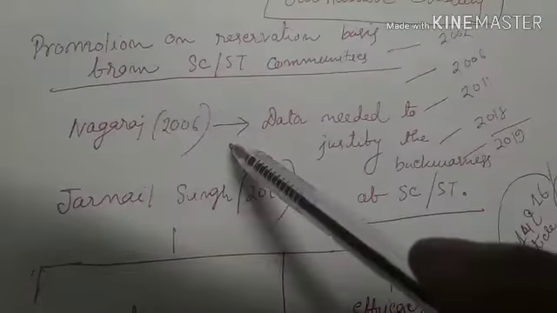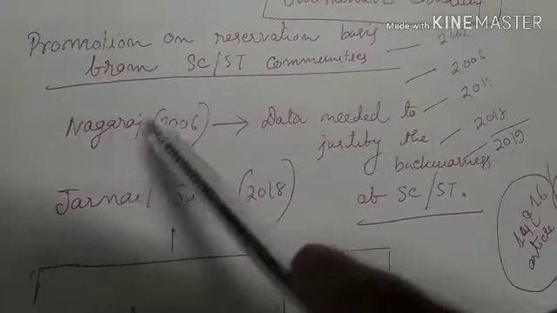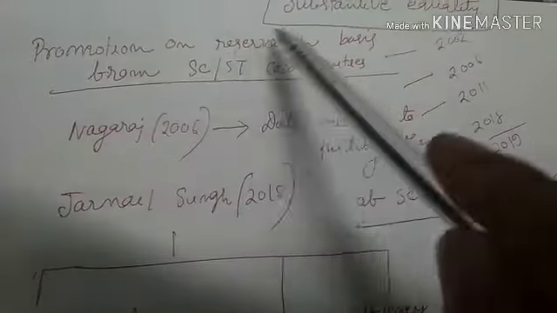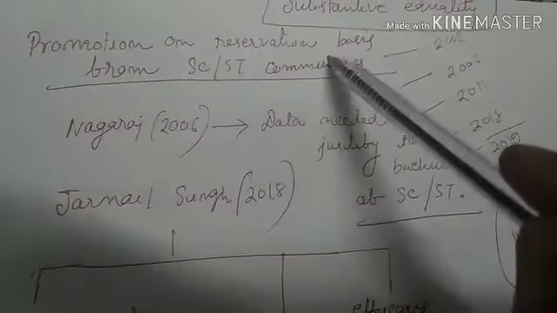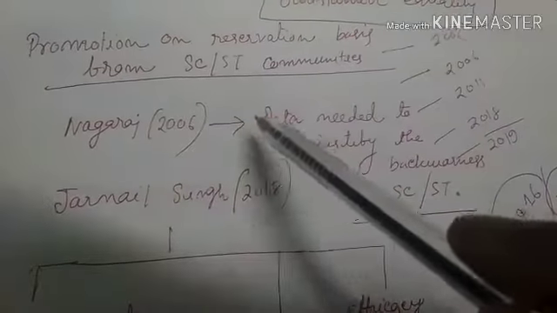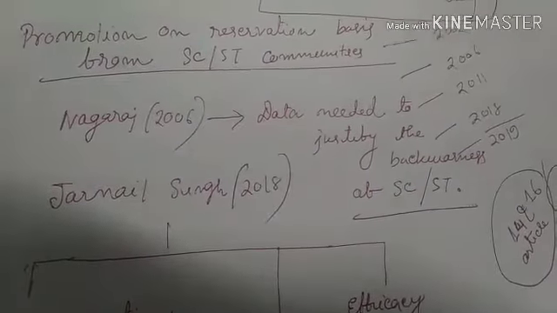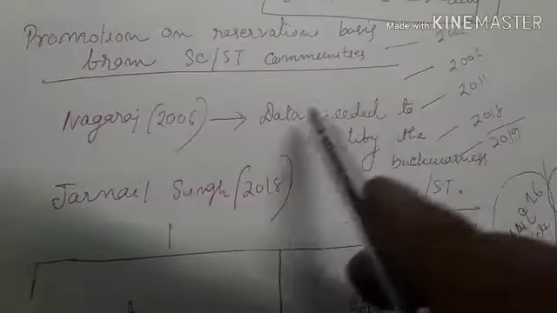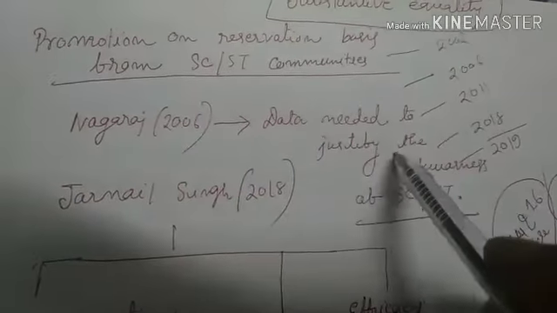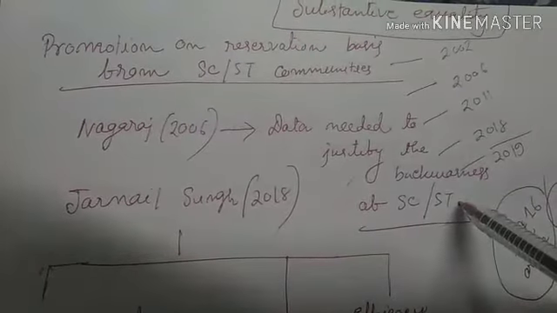In 2006, the Nagaraj judgment upheld the decision of the Karnataka government for promotion on a reservation basis. But the Nagaraj judgment says that for a much more fruitful implementation of the scheme, the state government must have the data needed to justify the backwardness of the Scheduled Caste and Scheduled Tribe community.